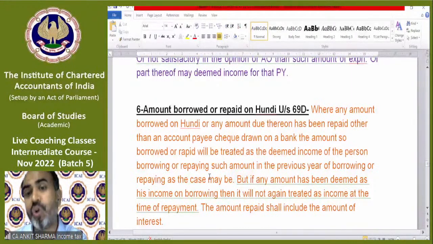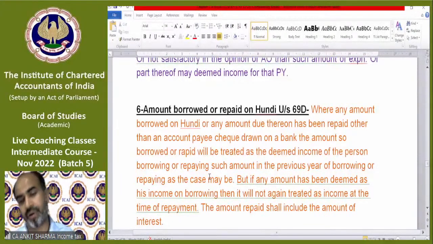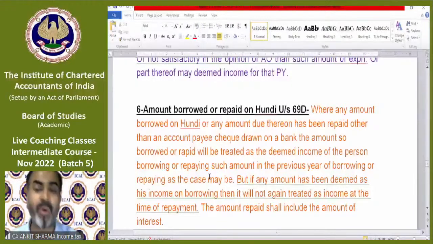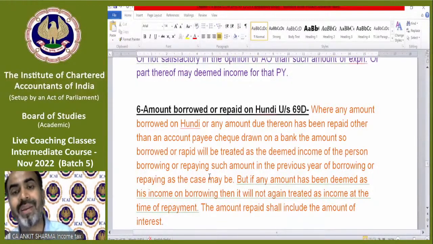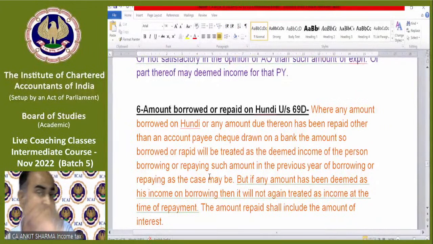So the department wants to know, on hundi, who is paying or borrowing the loan amount in cash and where that cash came from. And practically I'm telling you, if the transaction is going in cash, that means it is out of black money. The department stopped that hundi concept by making that provision, and it says you can use hundi, it's an approved negotiable instrument, but the transaction should not be in cash. The borrowing and repaying both should be only via account payee cheque.